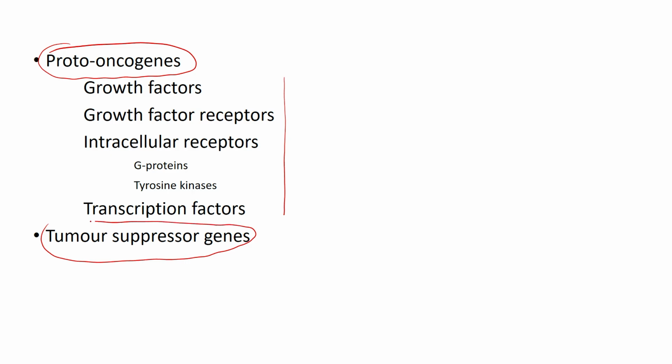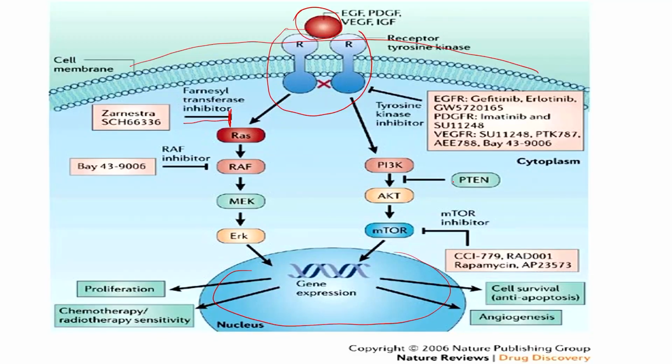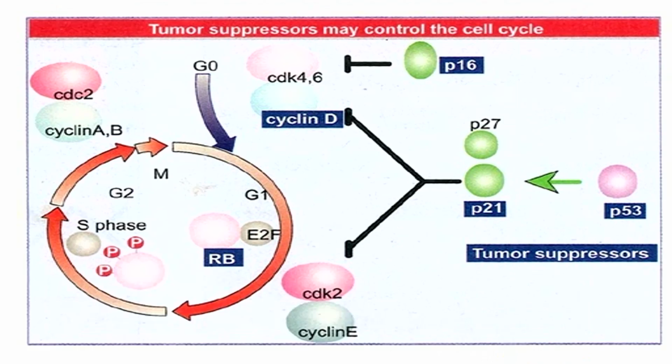That means they do not allow the tumor to occur, the cell to divide. Such genes have products that do not allow cell division to occur, and they are called tumor suppressors.